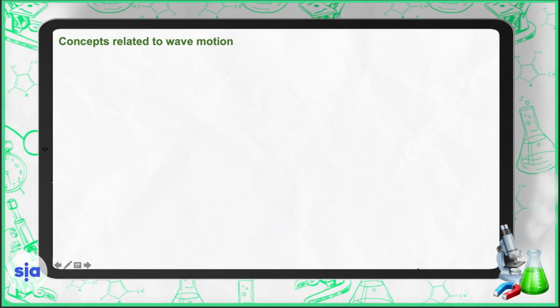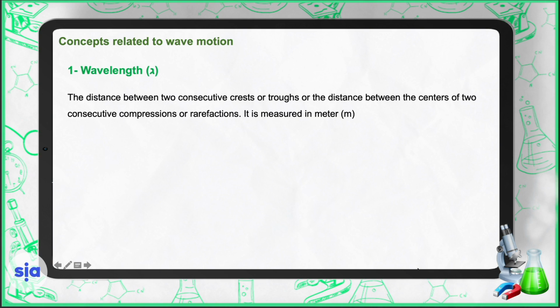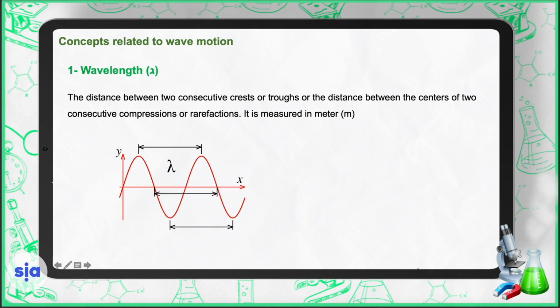Now let's discuss some concepts related to wave motion. Wavelength. It is the distance between two consecutive crests or troughs, or the distance between the centers of two consecutive compressions or rarefactions.